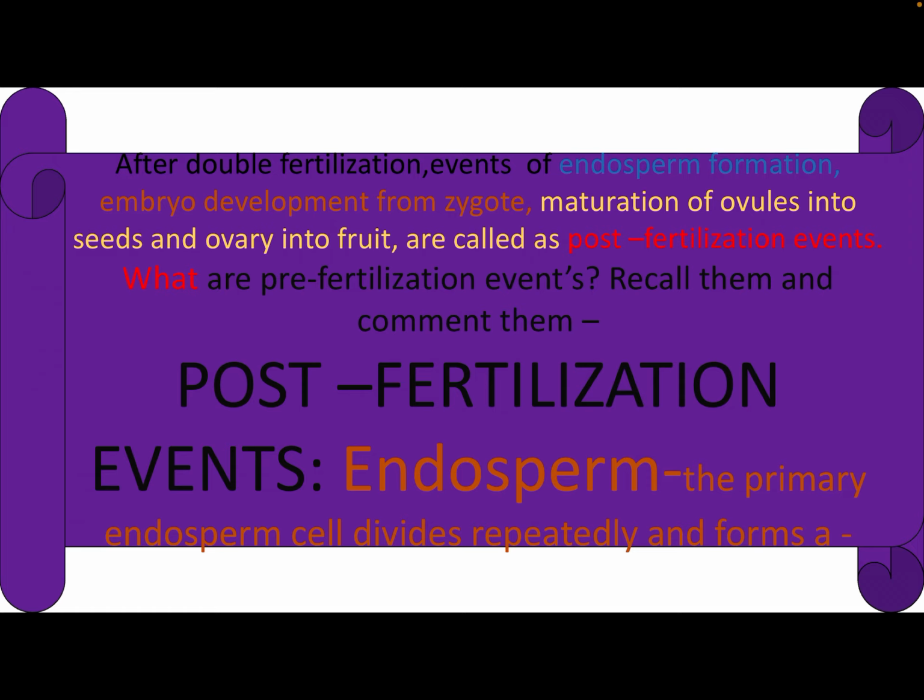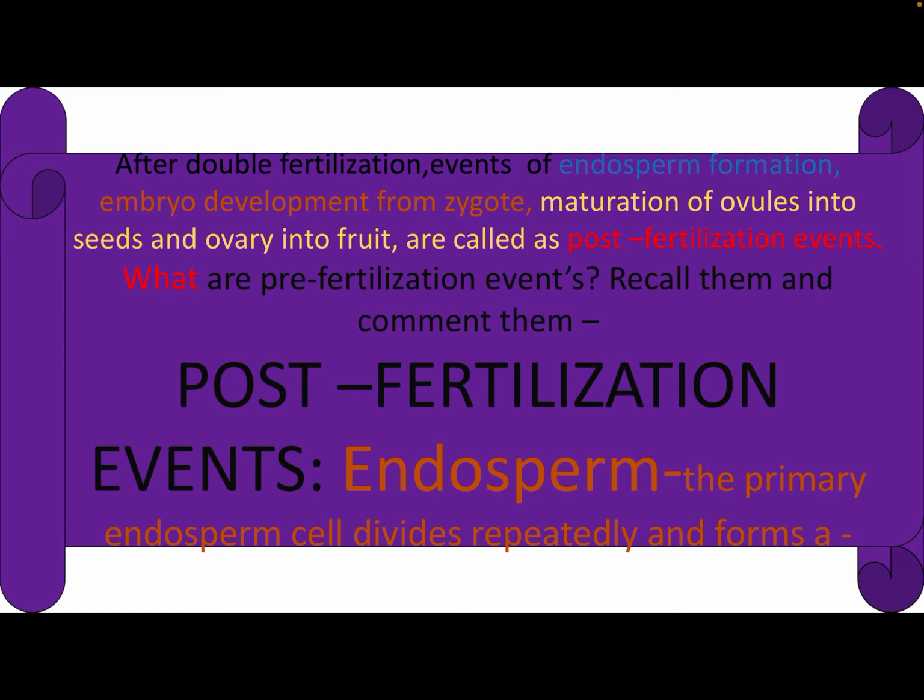What are post-fertilization events? Formation of the zygote, the zygote will form an embryo, the embryo is formed, the seed will mature inside the ovary, and the ovary will form the fruit. These are post-fertilization stages. And endosperm formation, inside the embryo sac, is also a post-fertilization stage. So these topics we will study further inside the most important heading, that is post-fertilization events.